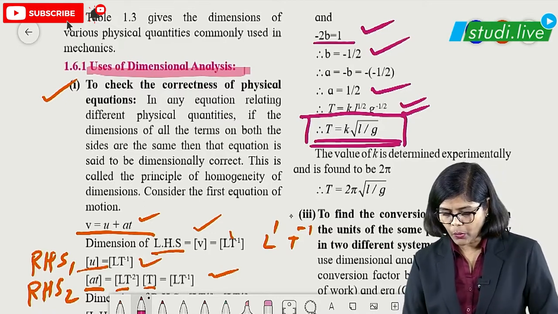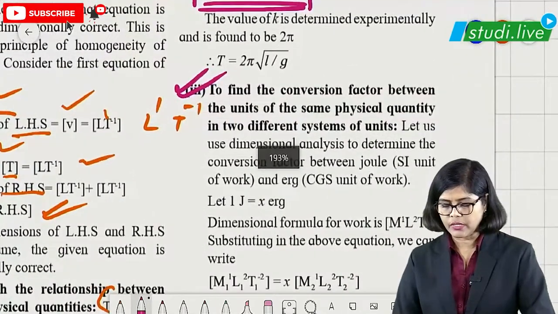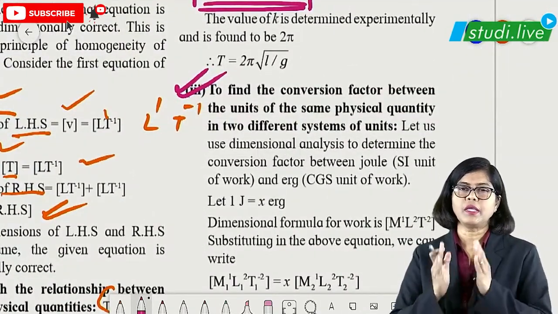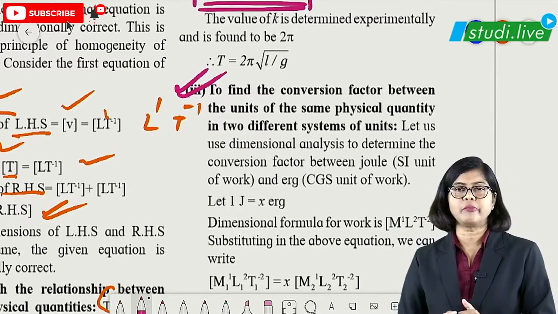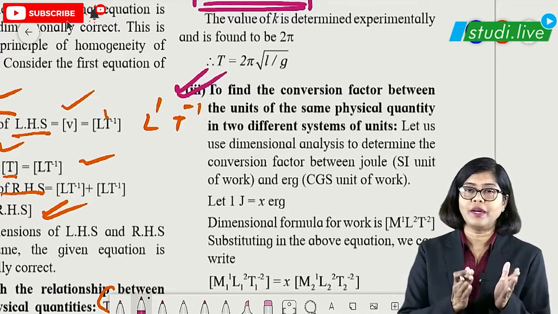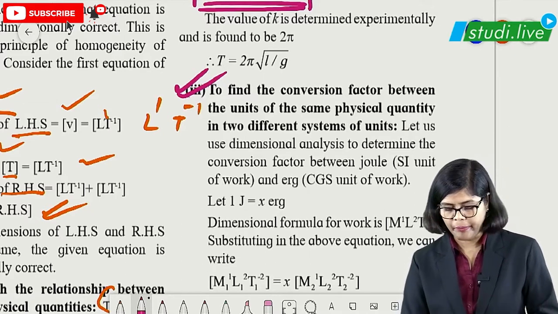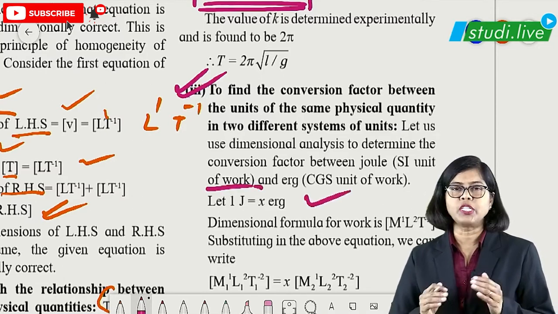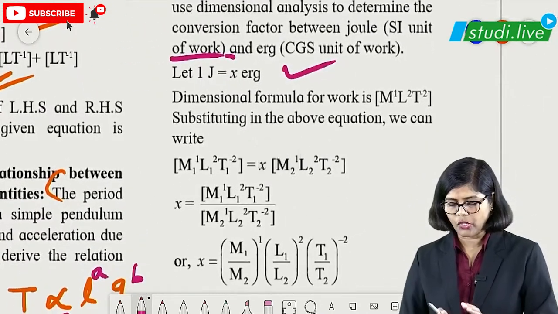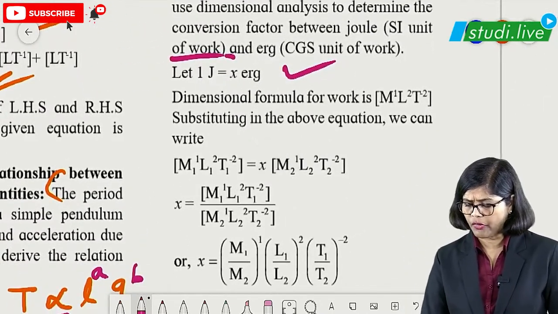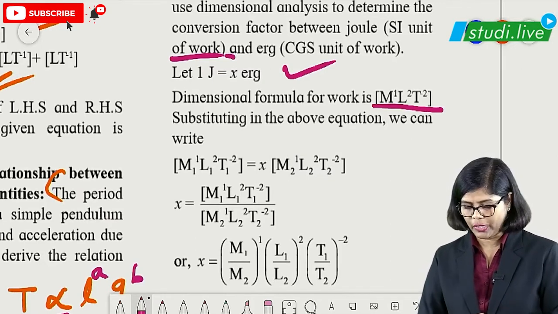Okay, then the third one, now look at this, the third one is to find conversion factor. That means converting from MKS to CGS. This is what is the conversion part. We are going to use it with the dimensions we are going to apply here. So now suppose for example, if we are taking the example of work, 1 joule is equal to x erg. Okay, so we are going to write the dimensions of all. So dimensions of work, students, we should know about it. Already we have learned, that is force into displacement. From here you are going to get it.